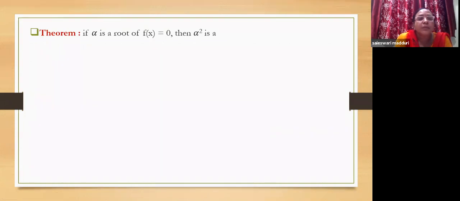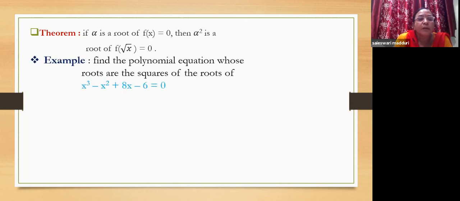So using this, we can go with a little extension. That is, if alpha is the root of f of x equal to 0, then alpha square is the root of f of root x equal to 0. Now, how do we use this? Find the polynomial equation whose roots are squares of the roots of x cube minus x square plus 8x minus 6 equal to 0. So here what is said, the roots are going to be squares. So you're going to do the opposite way. Assume the given equation as f of x.